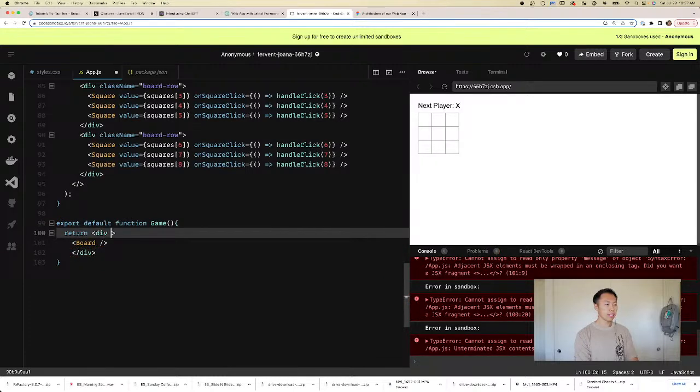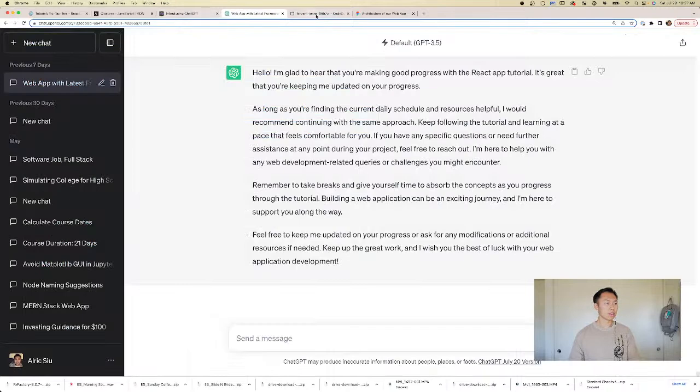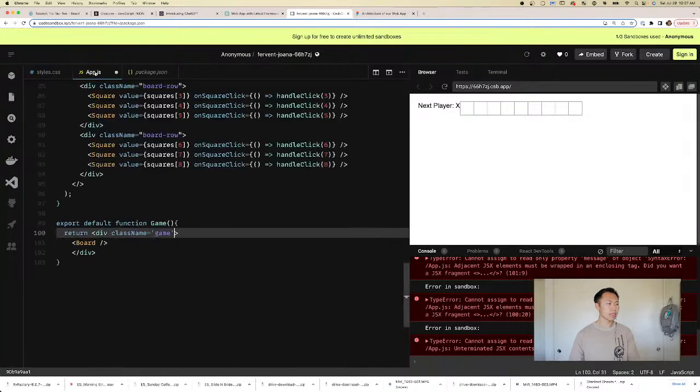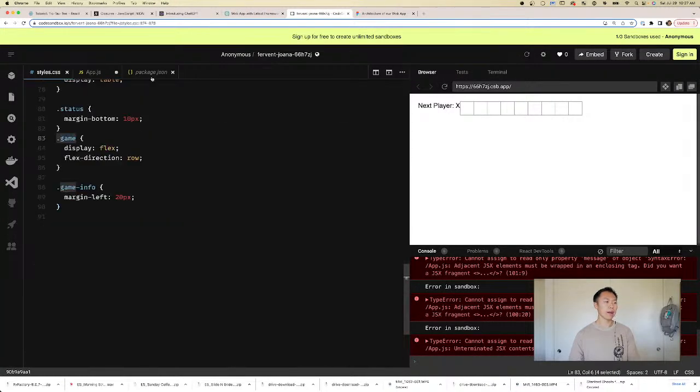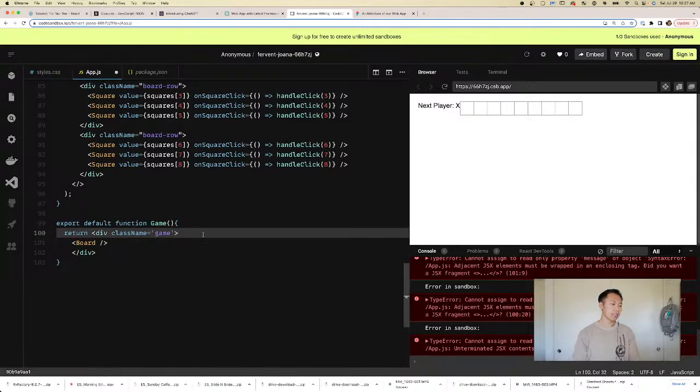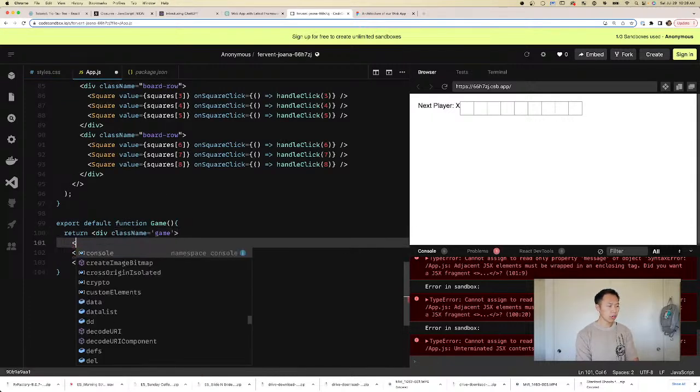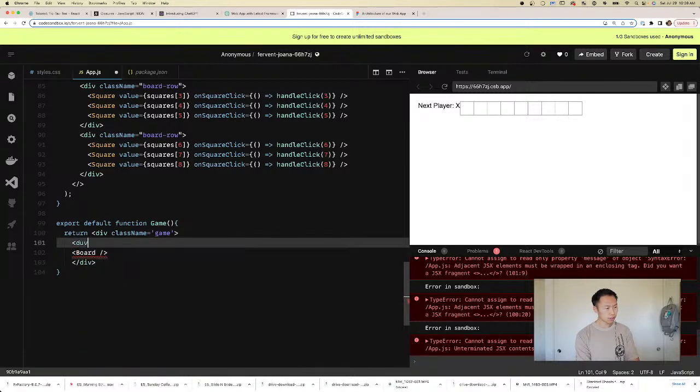Okay, so now it's happy again, and we're gonna name this div game, right? Cool. Is that what the class name is called? Game, all right. And then we want to split into two other divs. I apologize for my typing.